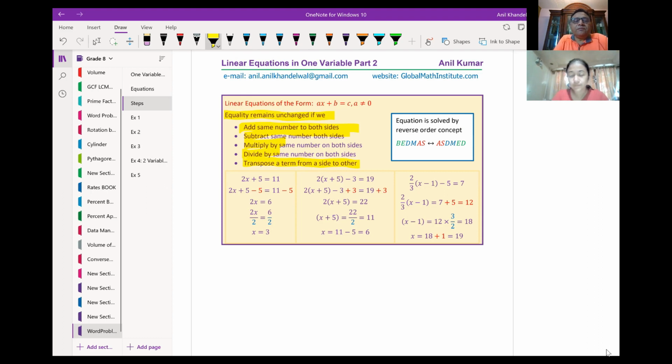So let us say we have an equation 2x plus 5 equals 11. If I have to solve this equation, what will I do? Well, I would first subtract 5 from both sides, right? I want to isolate x, correct? So here, solve means isolate x, right?